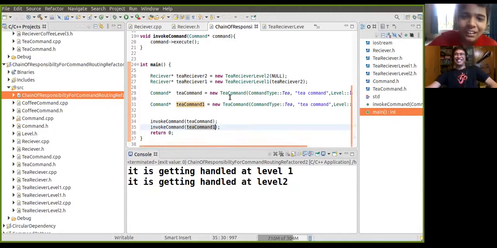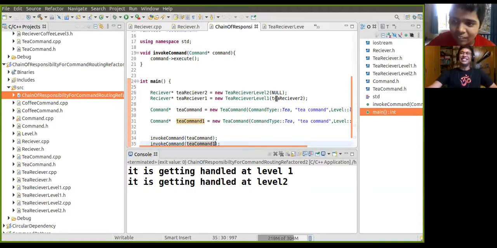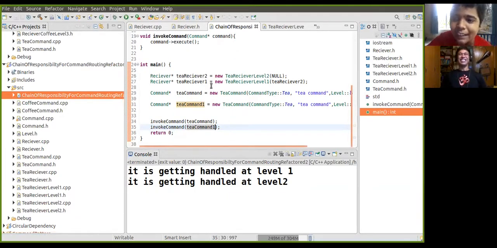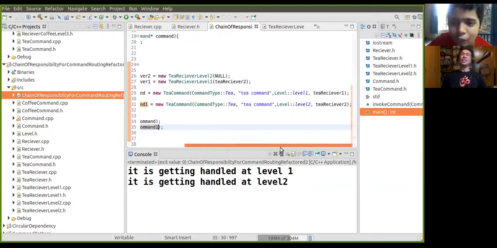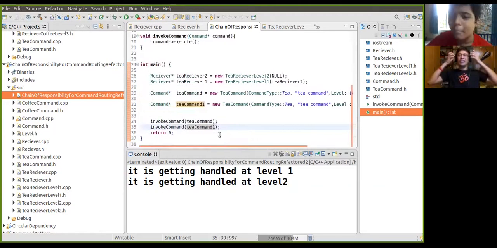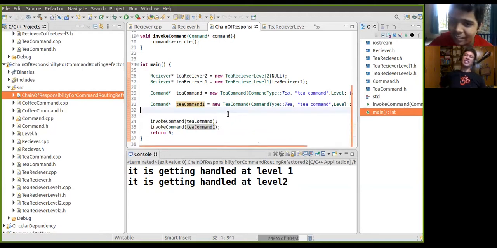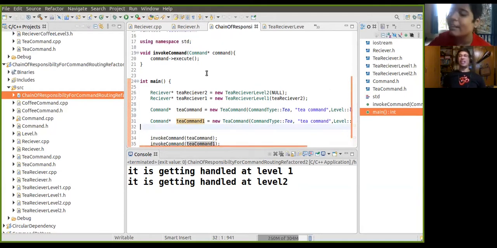So let's look at the main. Here, as you can see, we have created 2 T receivers, and we have created two commands. And after that, we are going to invoke the command. And the invoke command will execute the command.